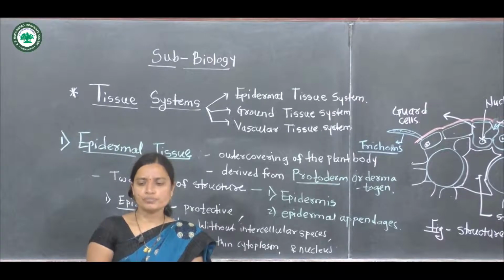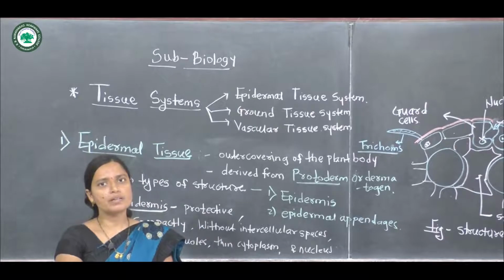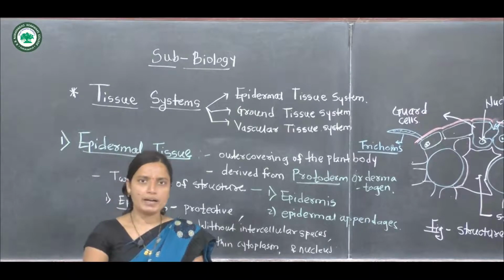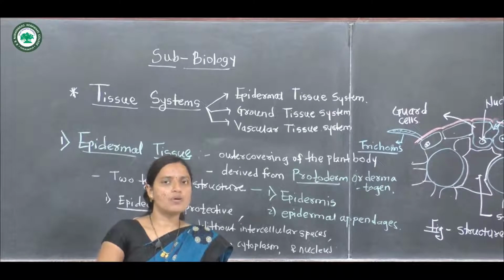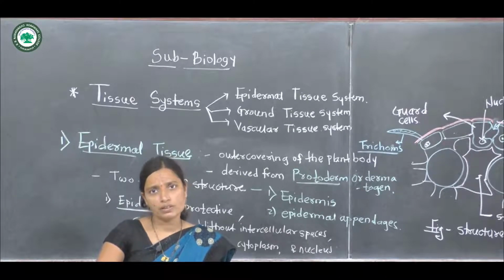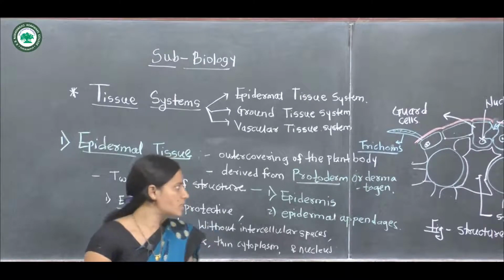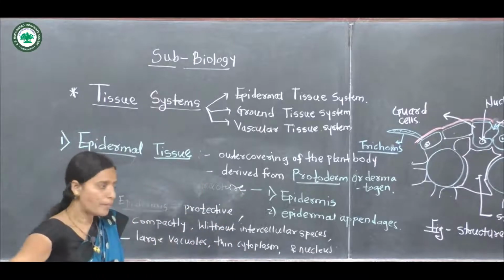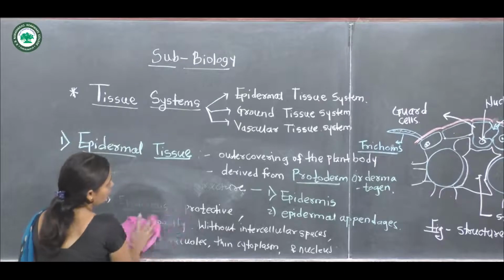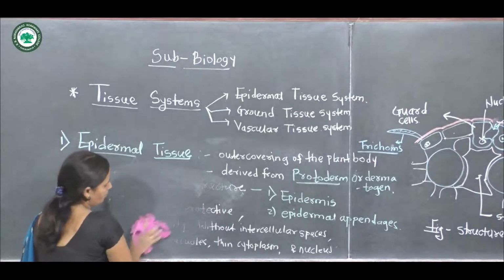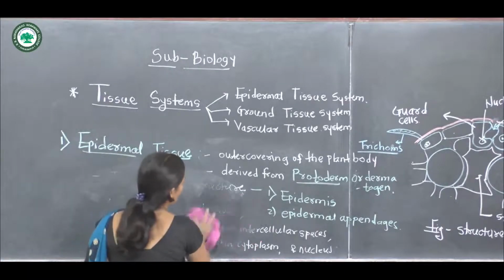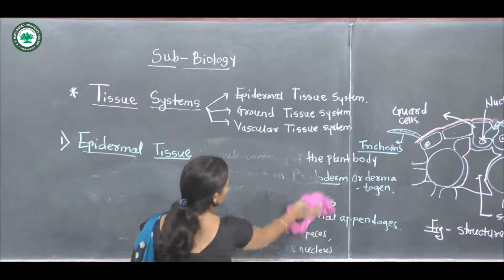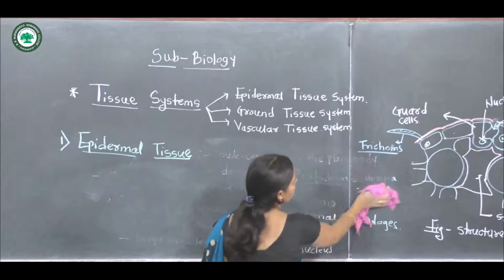Now the next one: the epidermis layer presents the stomata. The stomata are small openings found in the epidermis. In dicots, it is a kidney-shaped stomata, and in monocots, it is a dumbbell-shaped structure.